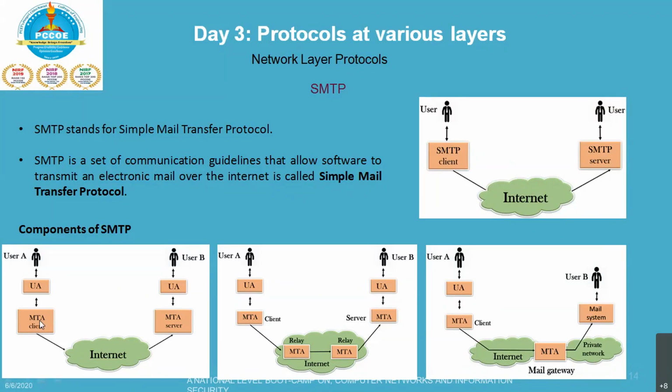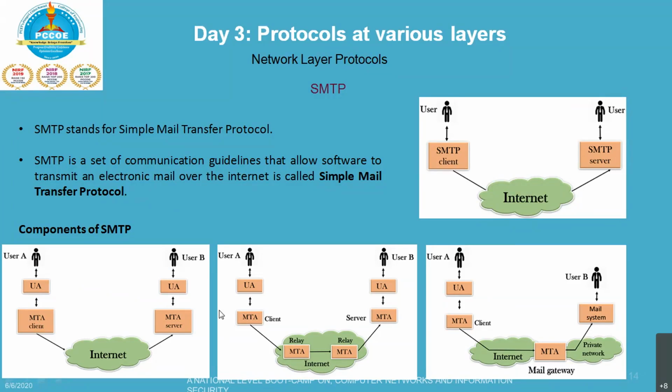So what is the role of the user agent? The user agent prepares the message, creates an envelope, and then puts the message inside that envelope. Then your MTA transfers this mail across the internet.